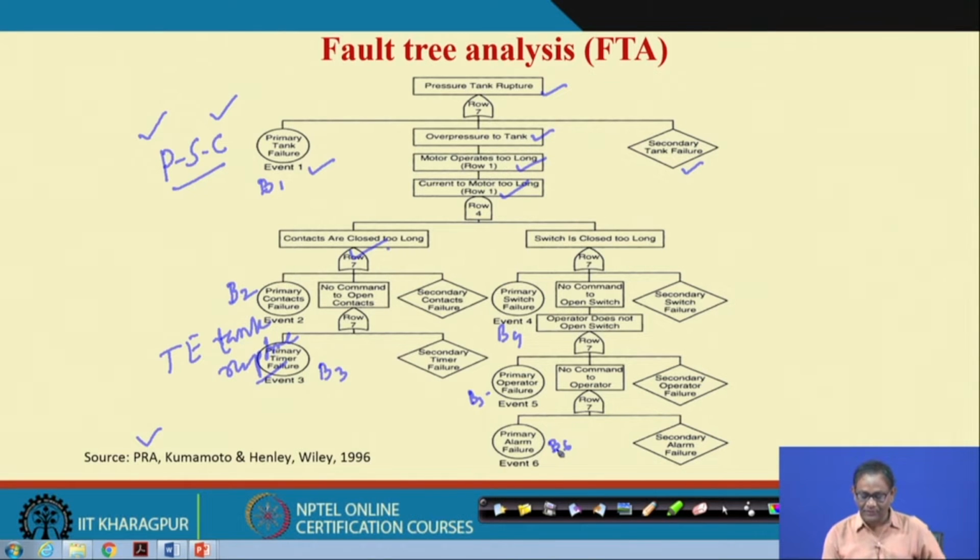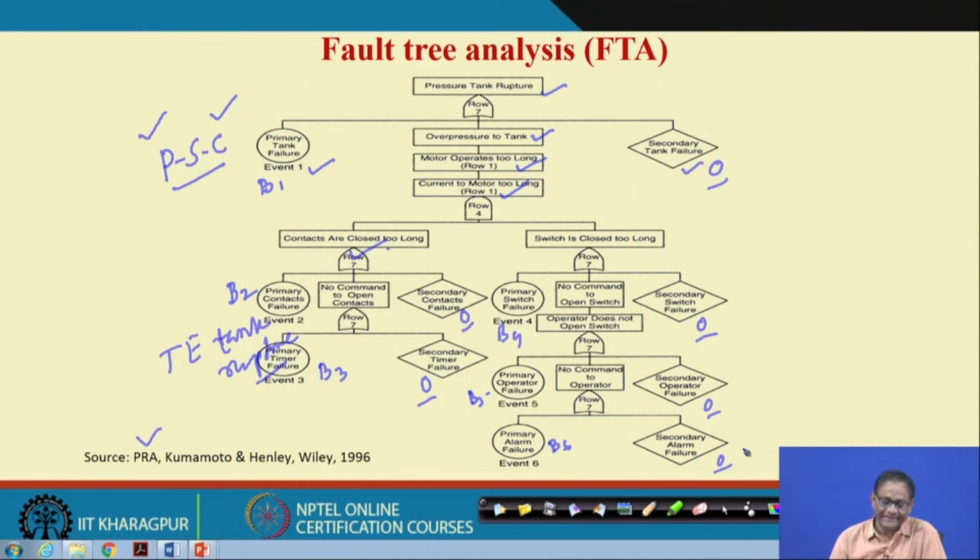Now, if we ignore the secondary failures, because we are not in a position to know the probability of these, I am putting 0 because we do not know that. For the time being, their probability will definitely be very small, almost near 0, so you ignore it. Otherwise, if you think some of the secondary issues are there, then you have to brainstorm within the team and explore it further. That is the general procedure.